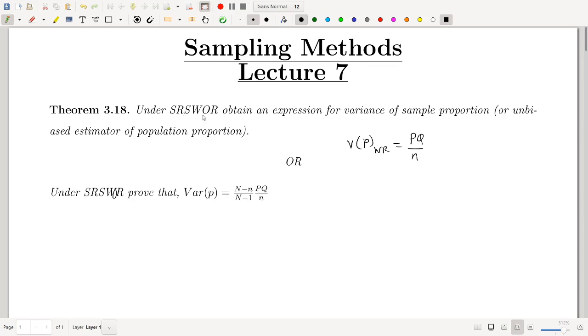So the theorem is: under SRSWOR, obtain an expression for the variance of the sample proportion. The sample proportion is an unbiased estimator of the population proportion, so this theorem can be written like this also: under SRSWOR, obtain an expression for the variance of the unbiased estimator of the population proportion. So, proof of this theorem.